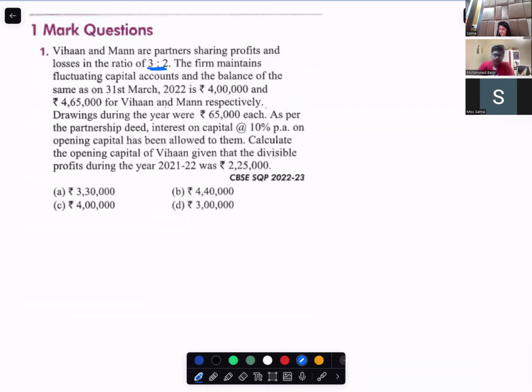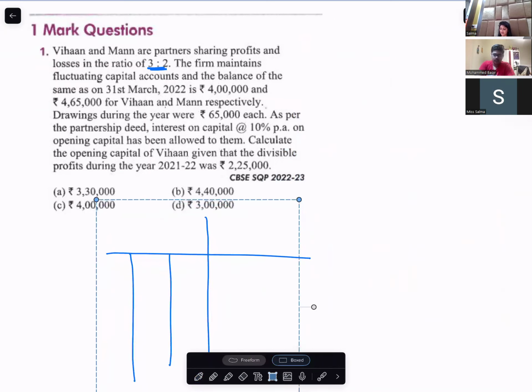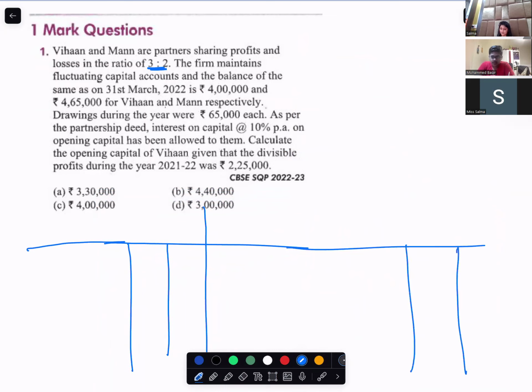When I say fluctuating capital method, it means the partner's capital account keeps on changing. Fluctuating. So the partner's capital account keeps on changing and everything is done in one account. Are you with me? Everything is done in one account.